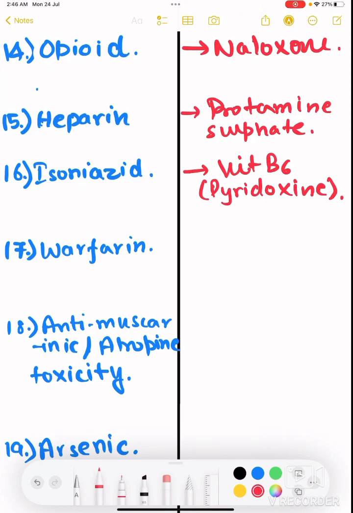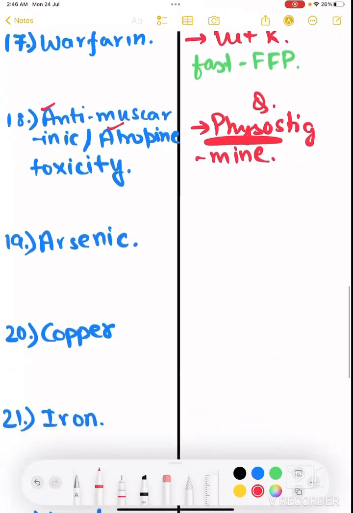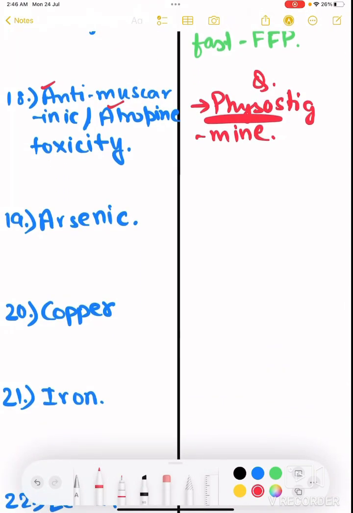For warfarin, it is vitamin K. And if you want fast reversal, then fresh frozen plasma. Coming to antimuscarinic or atropine toxicity, the same thing, it is physostigmine. Right, you have to remember physostigmine, extremely important. Then coming to metallic poisons. For arsenic, a very important thing about arsenic is that arsenic poisoning gives a garlicky odor.